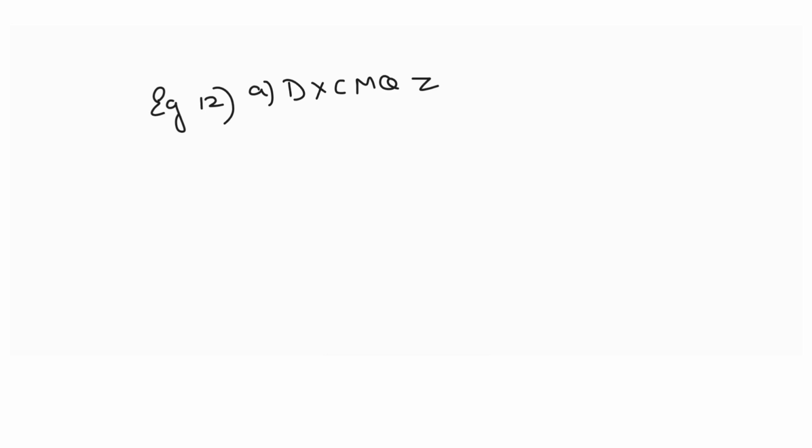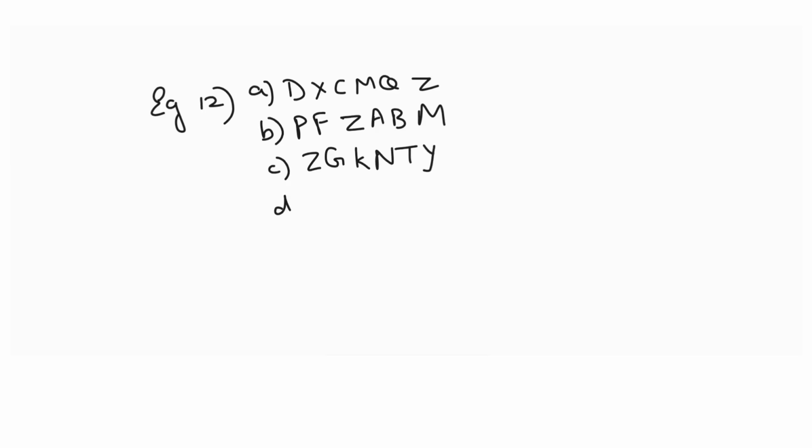A: D, X, C, M, Q, Z. Just keep on observing them, students. B: P, F, Z, A, B, M. C: Z, G, K, N, T, Y. D: R, W, M, B, H, J. And the last one, E: G, J, M, Q, V, X. So just observe them properly.